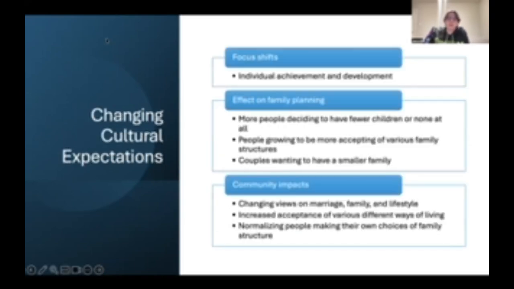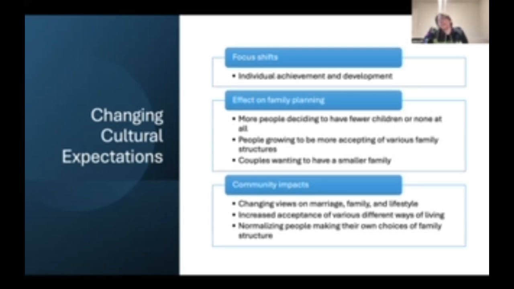Moving on. Next up, changing cultural expectations, which was mentioned a lot so far, but this slide focuses on it in general. Focus shifts to why parents wait longer to have kids. Their focus has shifted to individual achievement and development, which mainly means going to college and getting a job, as was also mentioned earlier. The effect on family planning is that more people are deciding to have fewer children or none at all, people are growing to be more accepting of various family structures, and couples want a smaller family.